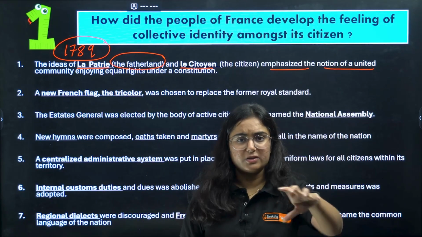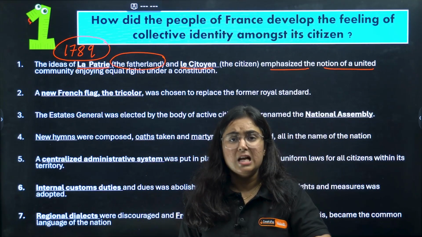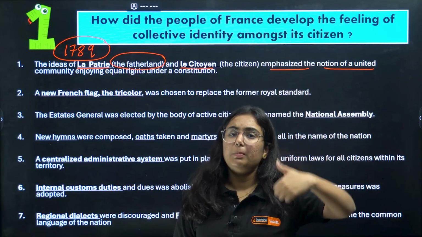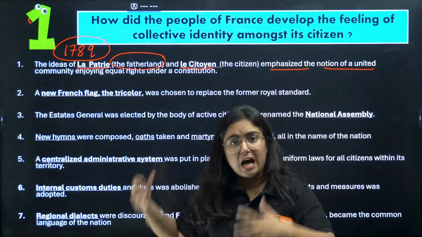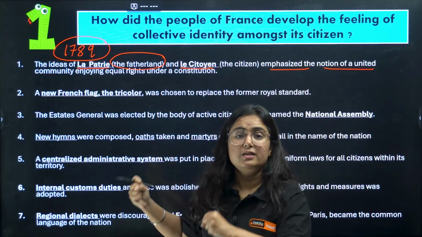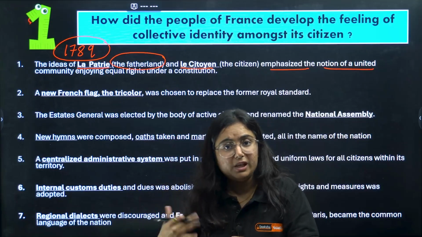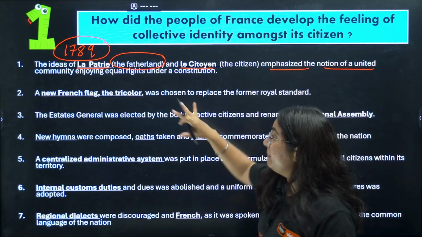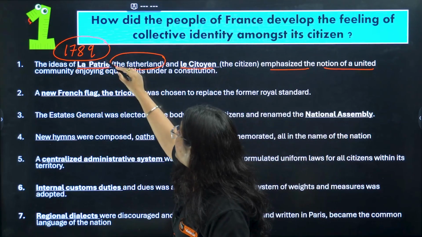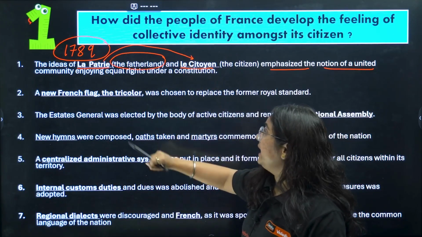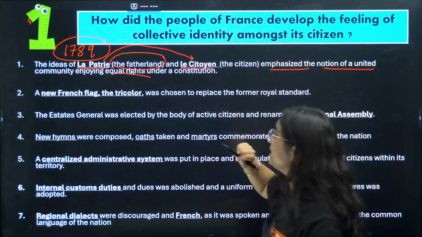We know that French society was so much divided, right, among 3 estates, in which privileges on the basis of birth were enjoyed by the nobility and clergy. So now, as nationalism was demanded, as active citizens were demanding, the National Assembly was demanding equal rights, this was the most important point. People decided that this la patrie, that means the territory of France, is a land where equal rights will be given to their citizens.